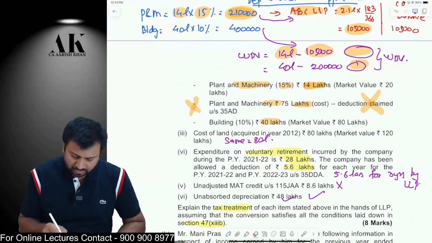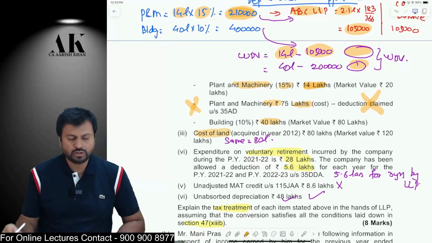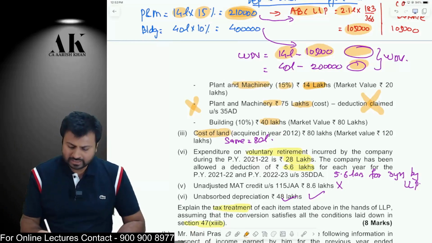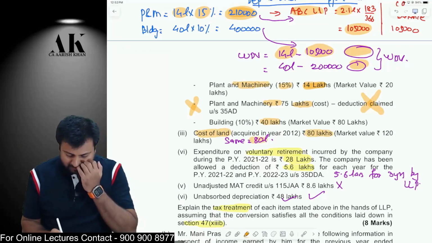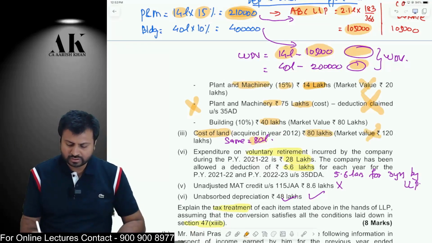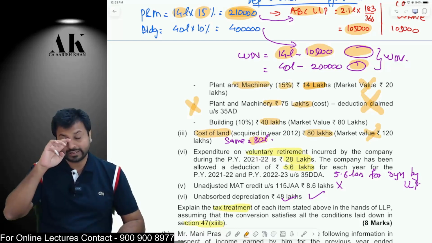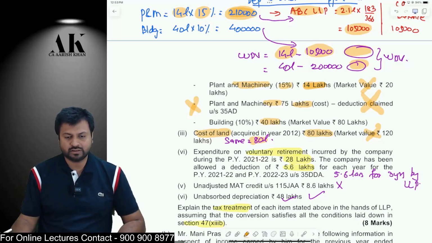The cost will be the cost to the previous owner. So whatever is the price at which the previous owner acquired it, 80 lakhs, that will be the cost. Market values are of no relevance. So everywhere, wherever market value is mentioned, just strike it off. It is of no relevance under section 47(xiiib).